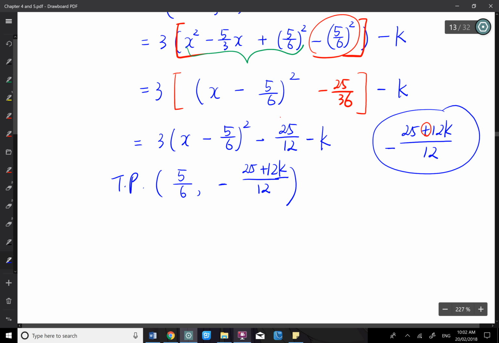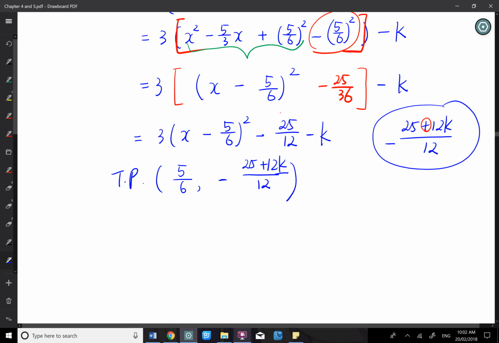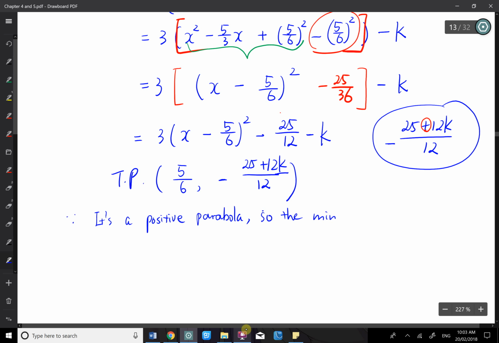12. Okay, so when the first question asks you to show the minimum is always there, you will say, because it's a positive parabola, the minimum value will be the turning point.